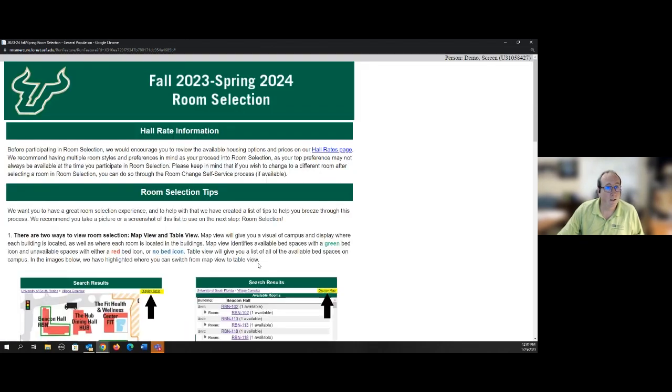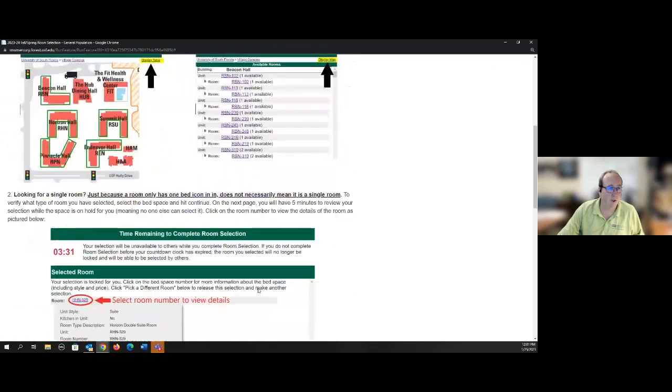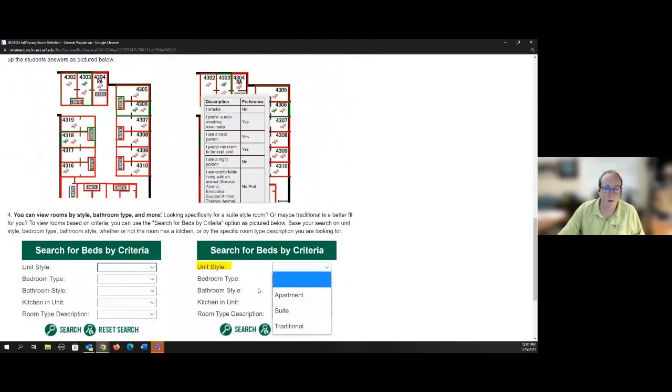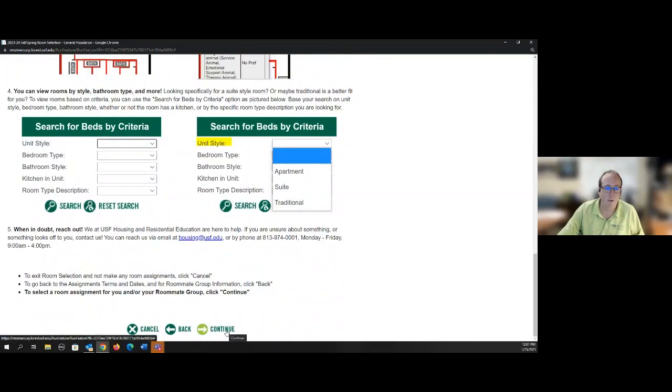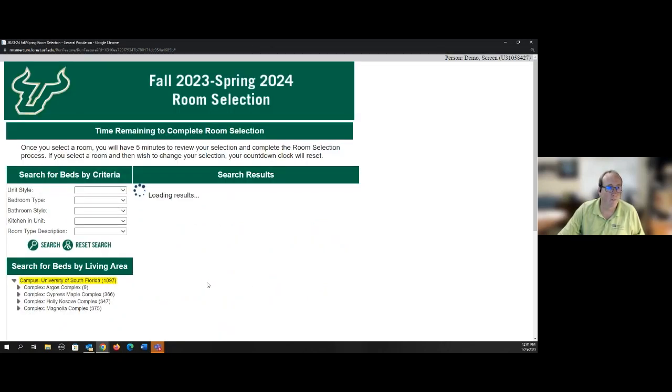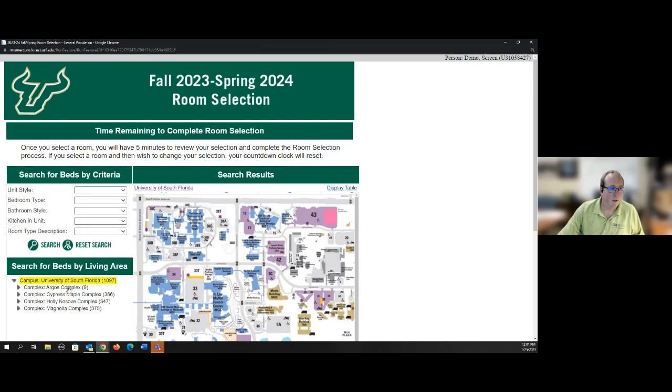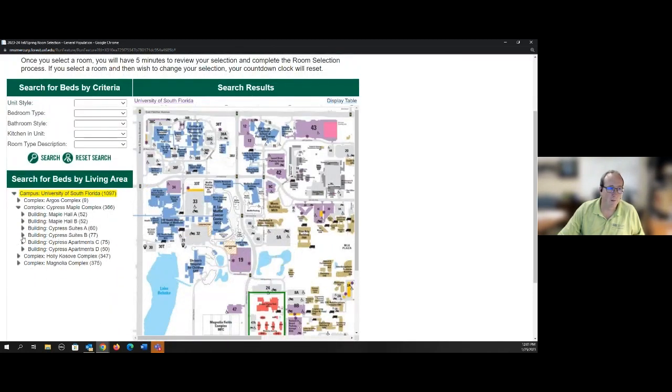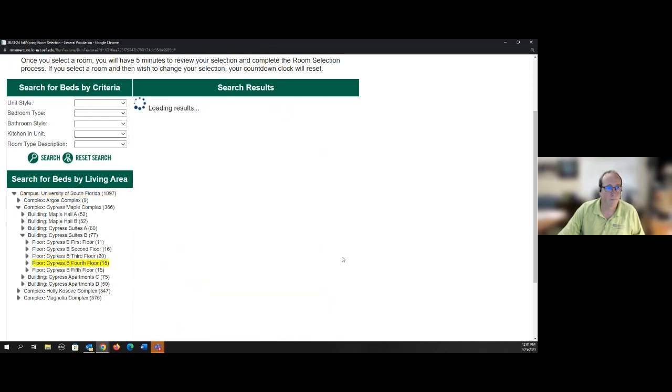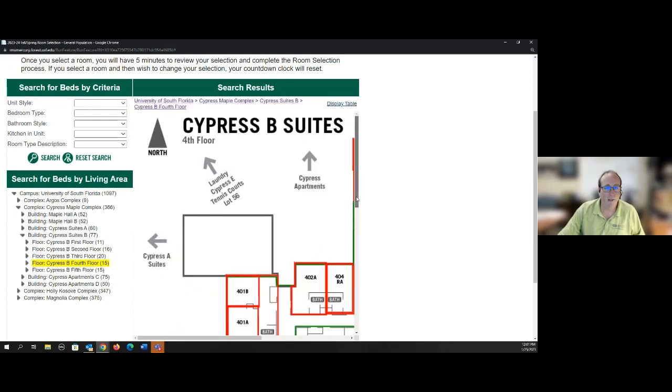So I'm going to continue. Here's a whole page of suggestions that we ask you to look at. I encourage everybody to read through them, but I know them, so I'm going to continue. And so here we go. We're in the nitty-gritty of it all. So I'm going to start by looking for a suite. Maybe I want a suite, and so I want to live in Cypress B, and I really like Cypress B 4th floor. And so here I am in Cypress B.